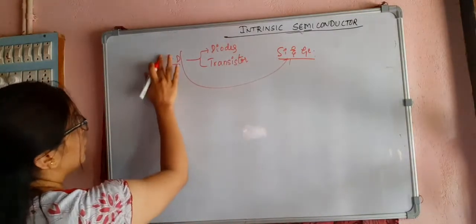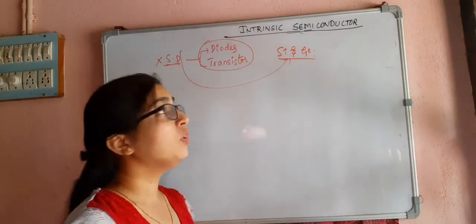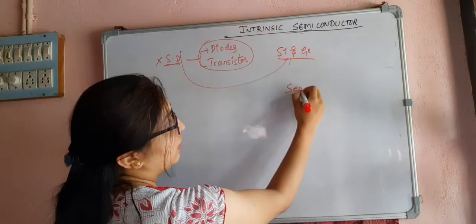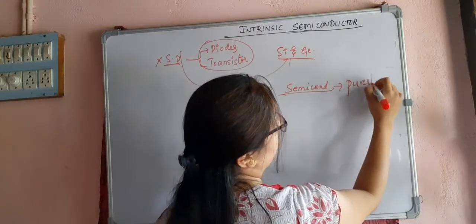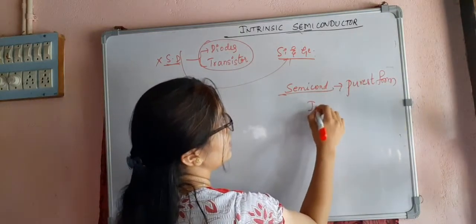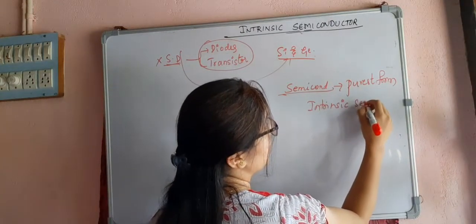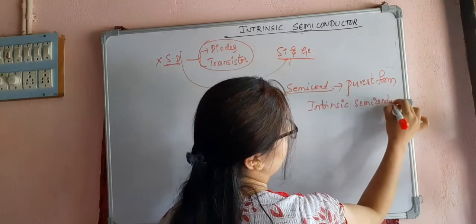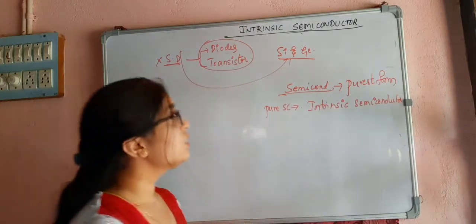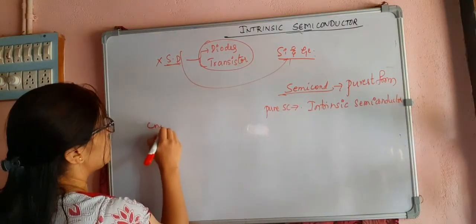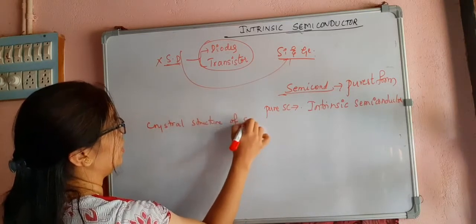Okay, so now to make these semiconductor devices, the first requirement is we have to obtain the semiconductor material in the purest form. That is called an intrinsic semiconductor. So a pure semiconductor is also called an intrinsic semiconductor. This is your pure semiconductor. Okay. So let us study about the crystal structure of semiconductor.